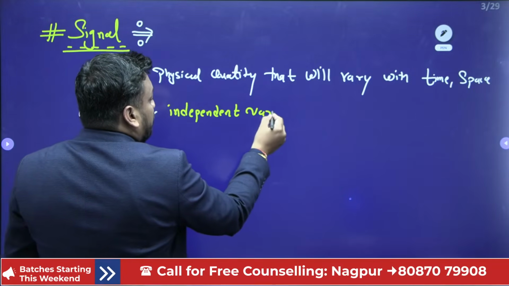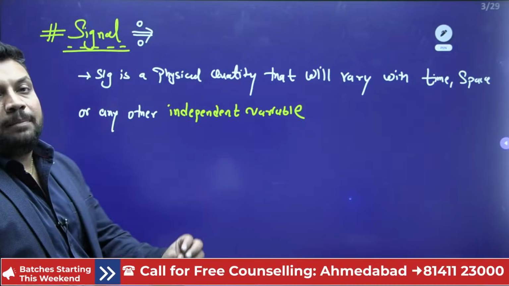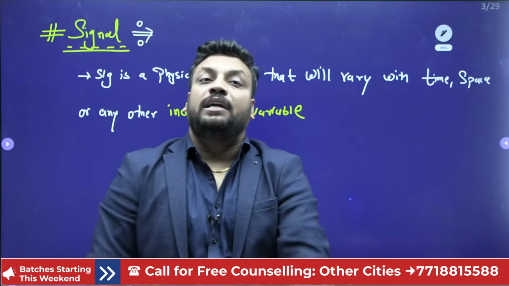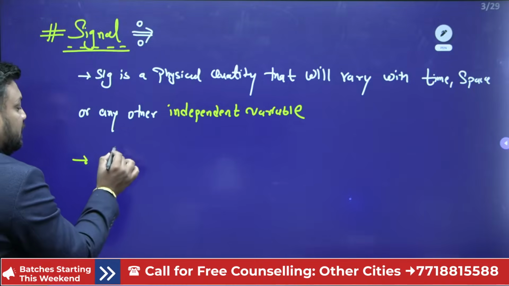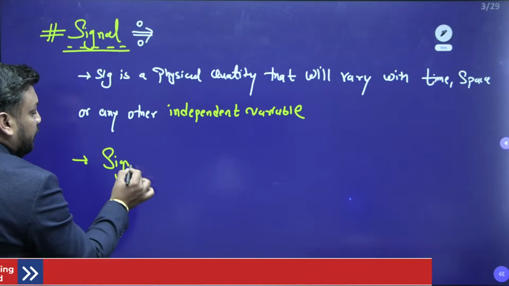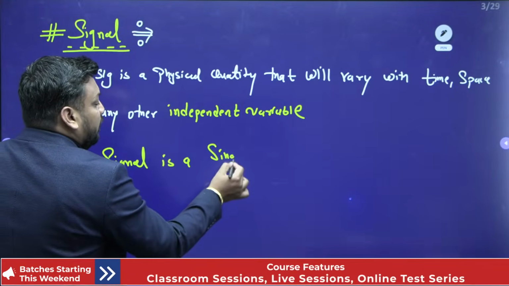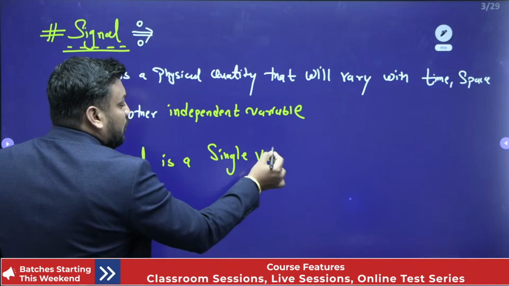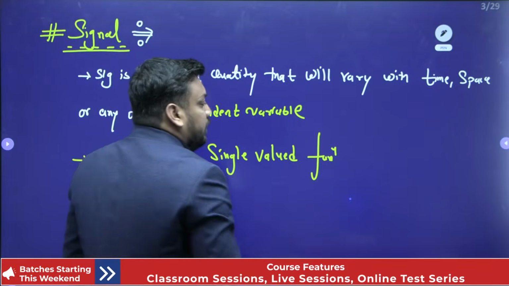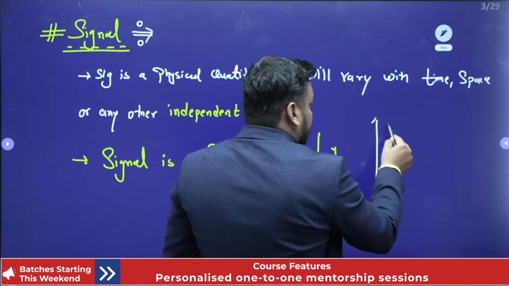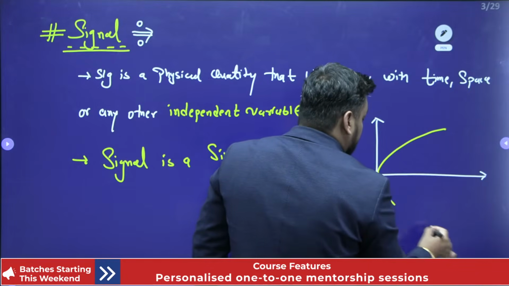Independent variable. It means for any signal, we have two types of variable: one is dependent and one is independent. If I talk about the signal, then the signal is a single valued function. It means if we have any function which is like this, at one time,